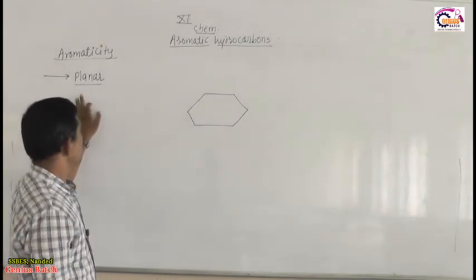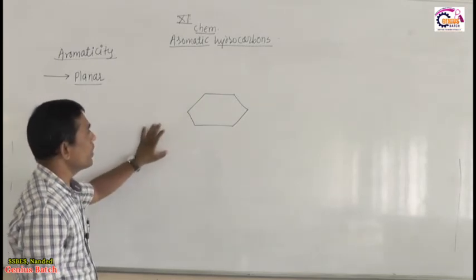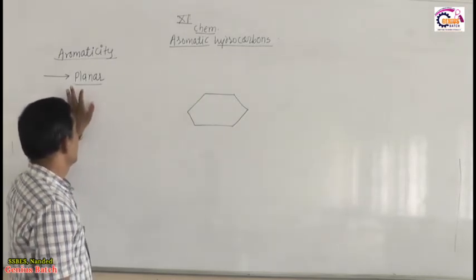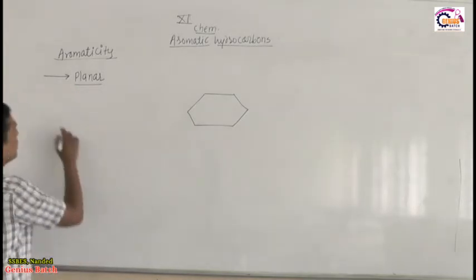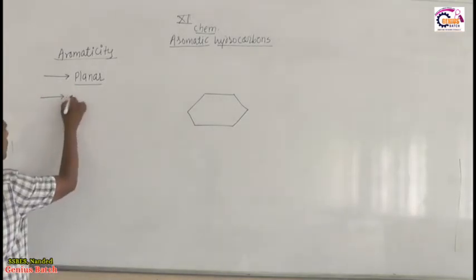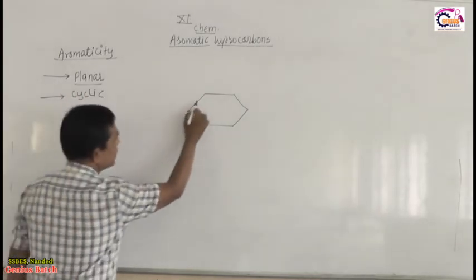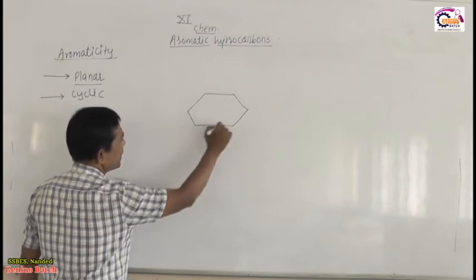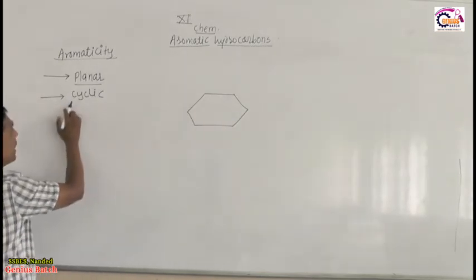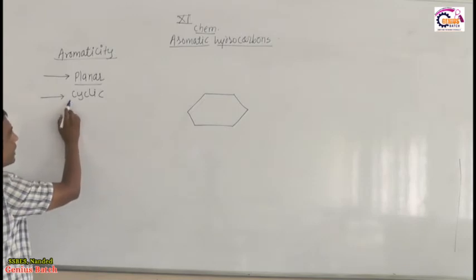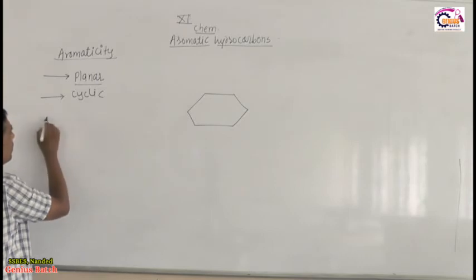So the first condition is that an aromatic compound must be planar. Then the second important thing is that an aromatic compound must be cyclic. This is a 6-membered hexagonal cycle in the benzene ring. Therefore the second criterion is that the compound must be cyclic in structure.